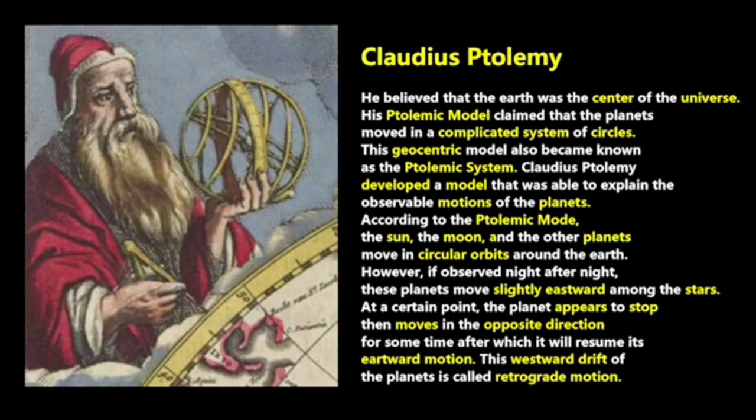We have Claudius Ptolemy. He believed that the Earth was the center of the universe. That's why we have the Ptolemaic model, which claimed that the planets move in a complicated system of circles. This geometric model also became known as the Ptolemaic system.